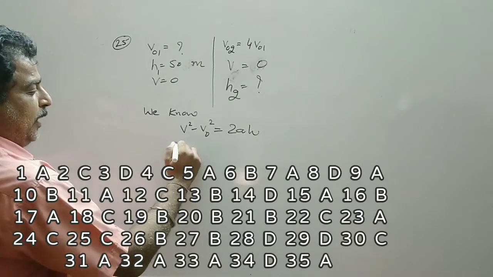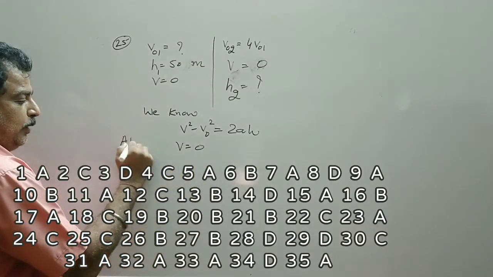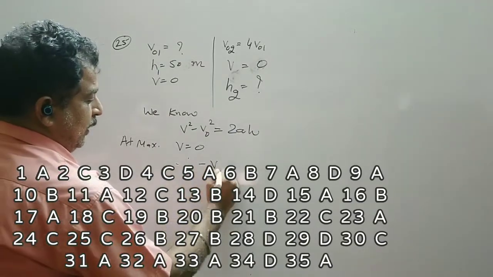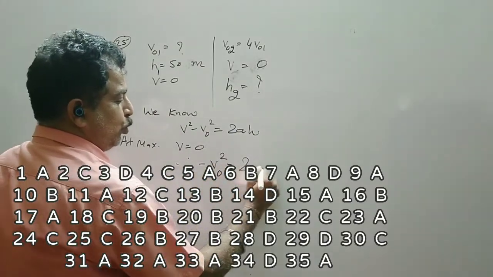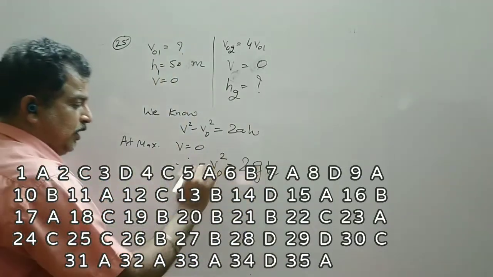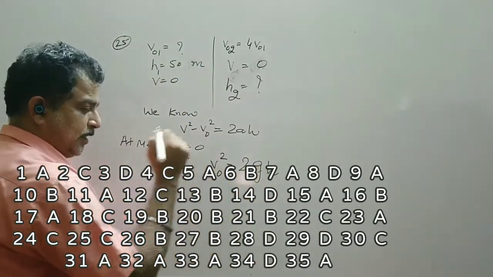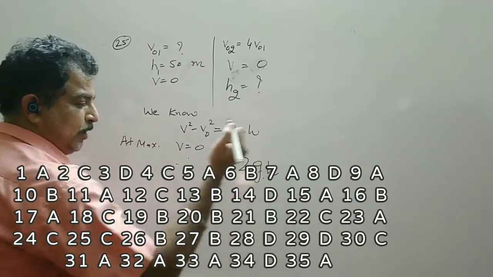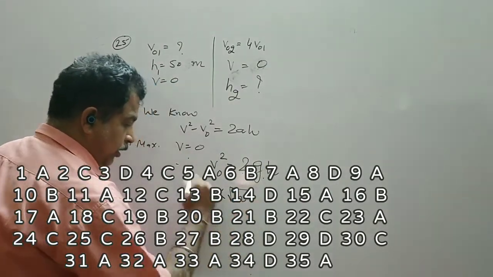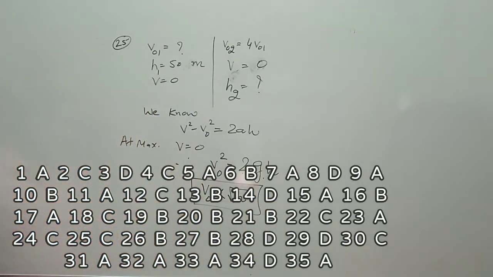For maximum height, V is equal to 0. Therefore, minus V0 square is equal to 2GH. G, the body is thrown upward, so G is minus. Minus minus is cancelled. This 2G is constant. So V0 square is directly proportional to H.